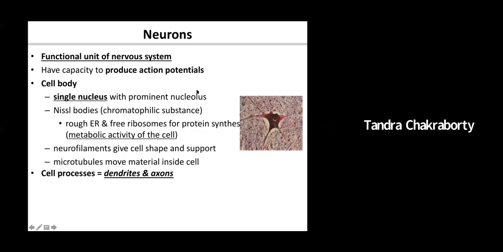So these rough endoplasmic reticulum in the neuron is called the cell bodies, and they are responsible for protein synthesis. Along with it, there are neurofilaments which are present in here, which basically give it a structure. There are microtubules in the cell which also help in the formation of the structure of the cell body.